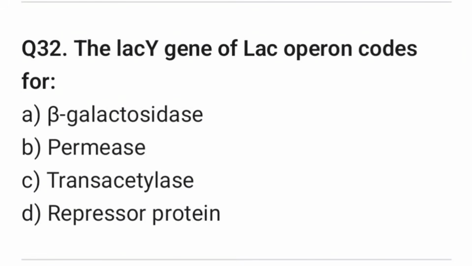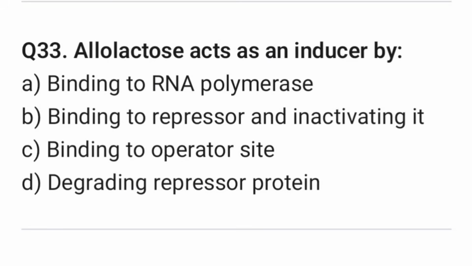Question 32. The lacY gene of lac operon codes for. Right answer is option B, permease enzyme. Question 33. Allolactose acts as an inducer by. Right answer is option B, binding to the repressor and inactivating it.